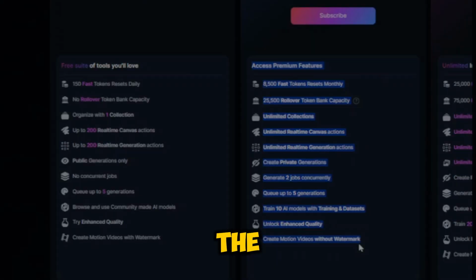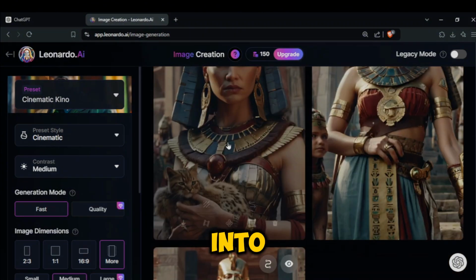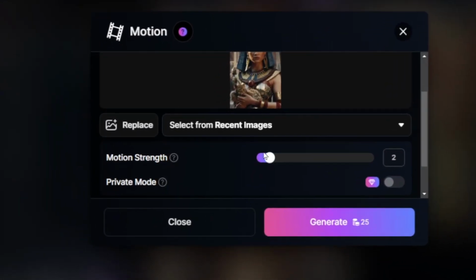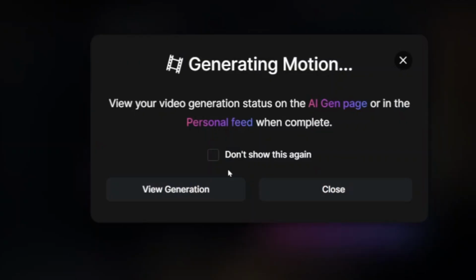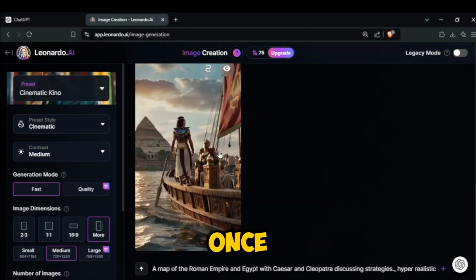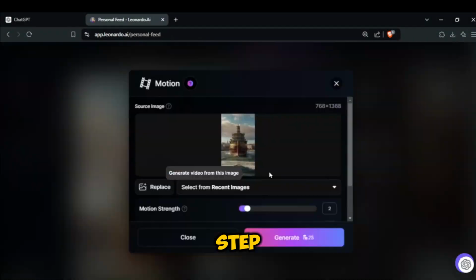Now let's click on the images we created to turn them into animations. For the first image, click on this small icon, then set the motion strength to 1 or 2. Then click Generate, and boom! You need to repeat this for all the remaining images. Once that's done, we'll move on to the next step.